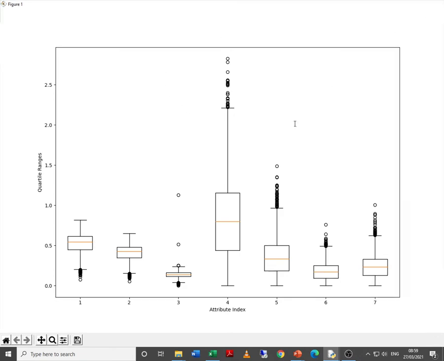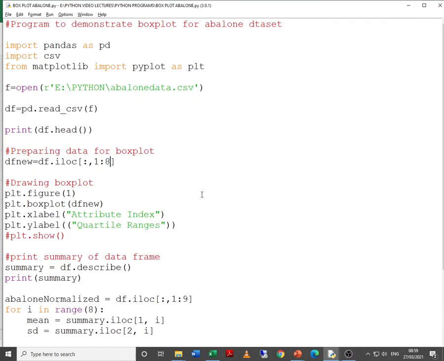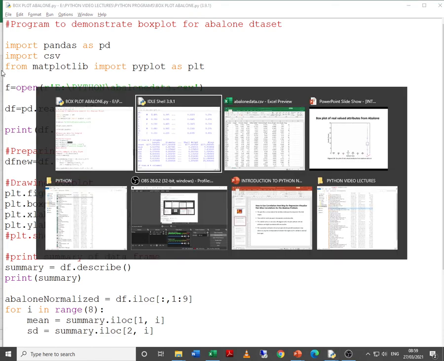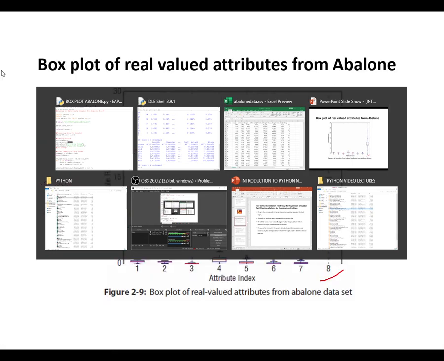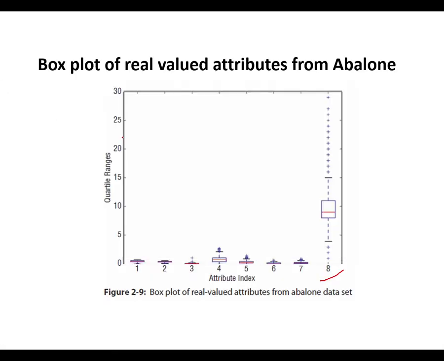And remember, drawing the box plot is very easy. Just one method you need to remember, that is box plot, where the input comes from the data frame, and the box plot belongs to pyplot, which belongs to matplotlib. So I hope the things are clear. Let's try to go ahead.